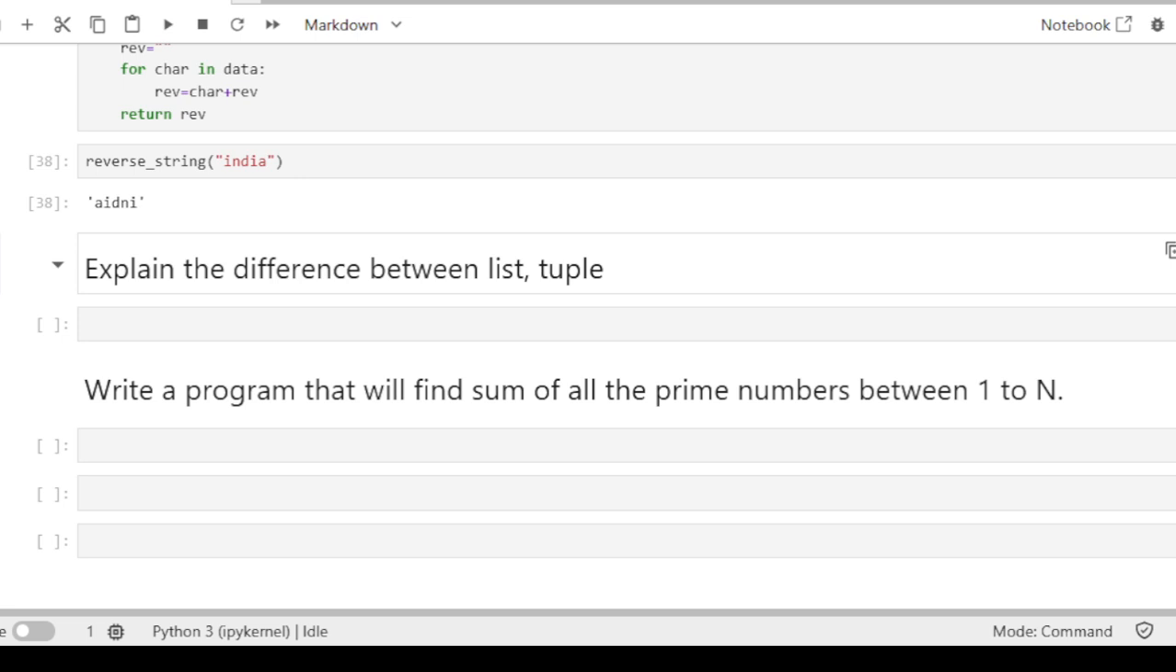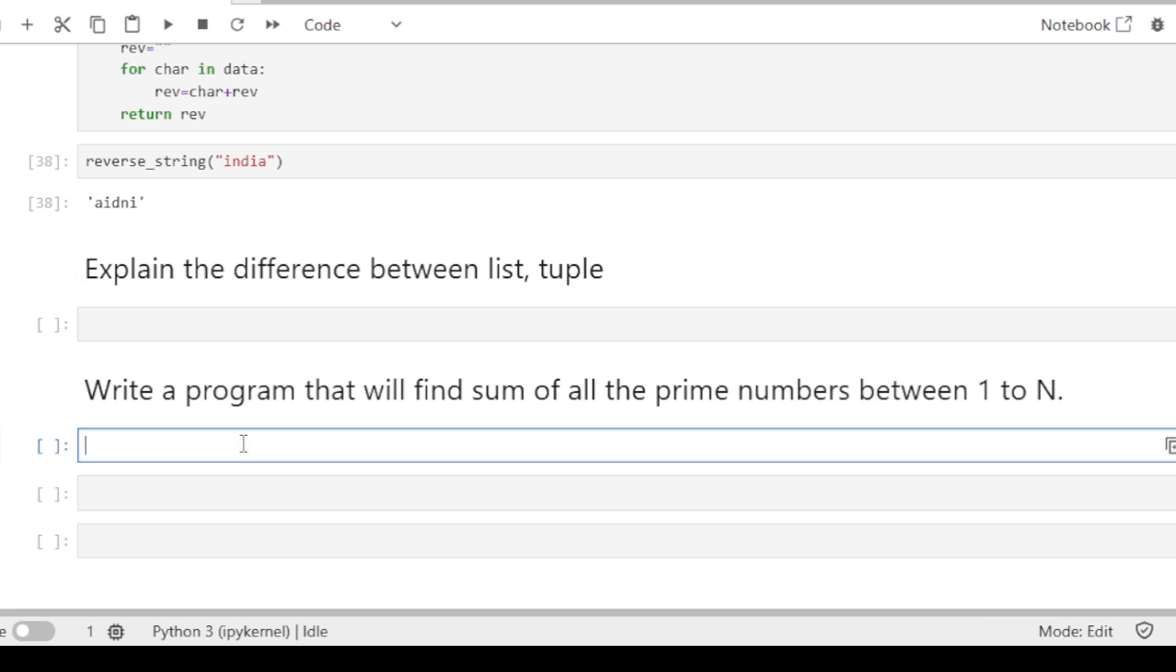Okay. So now let's move to the next question. Next is write a program to find the sum of all prime numbers between 1 to n. Okay, so we need to find the sum of all the prime numbers between 1 to n.